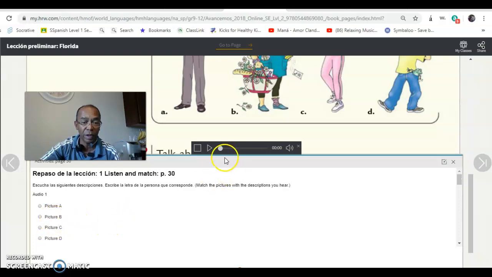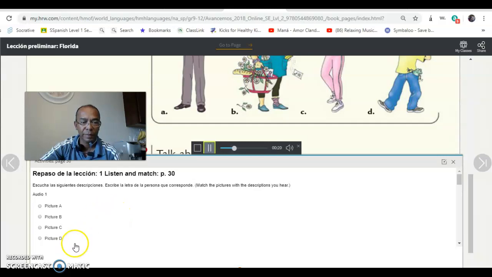The first one was, let's listen to it again. Lección preliminar. Repaso de la lección. Actividad 1. Listen and match. Escucha las siguientes descripciones. Escribe la letra de la persona que corresponde.